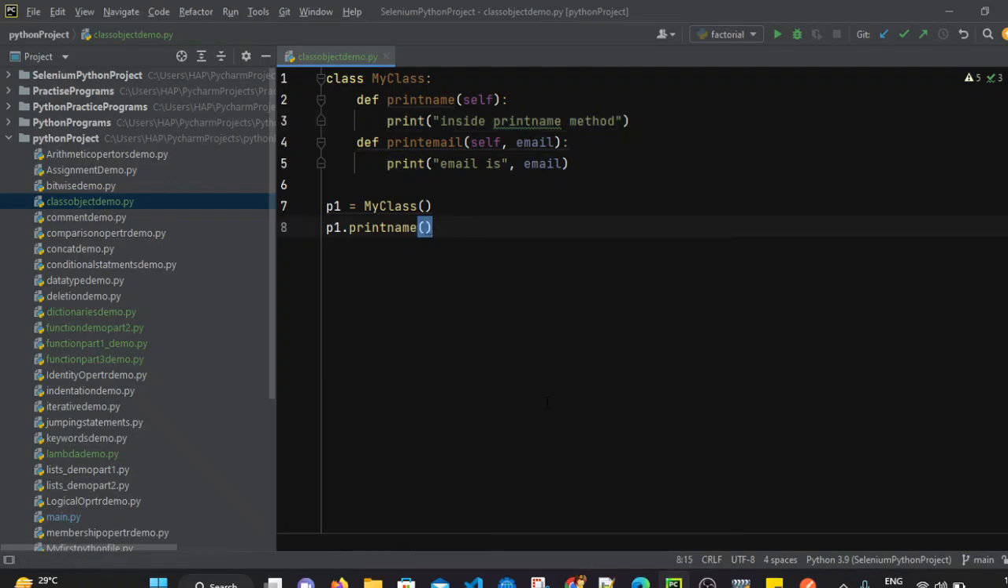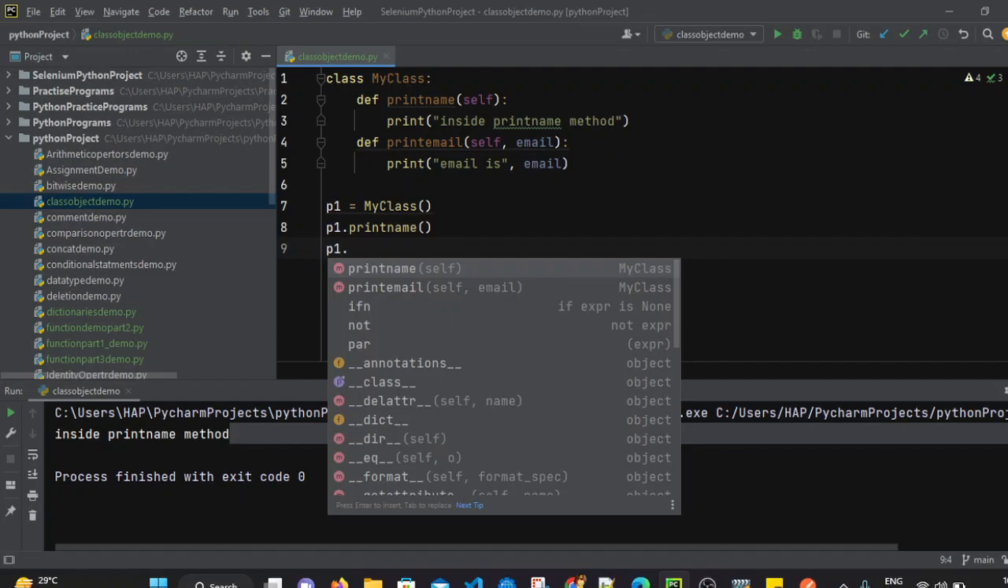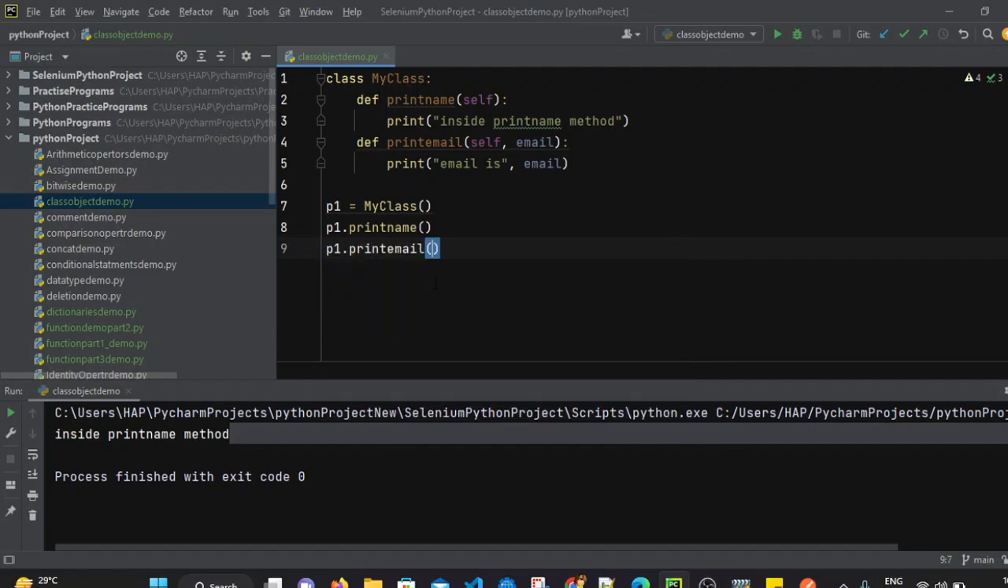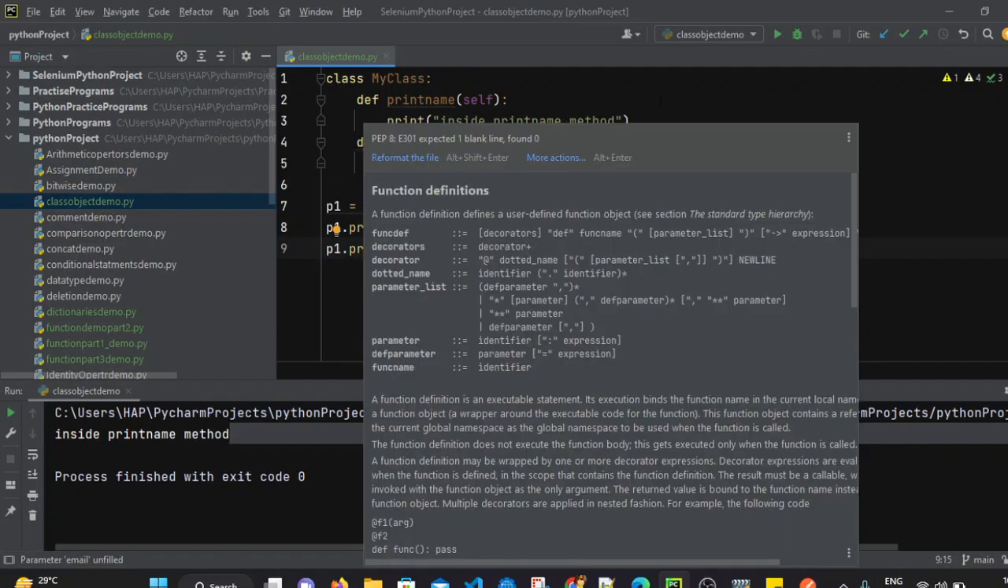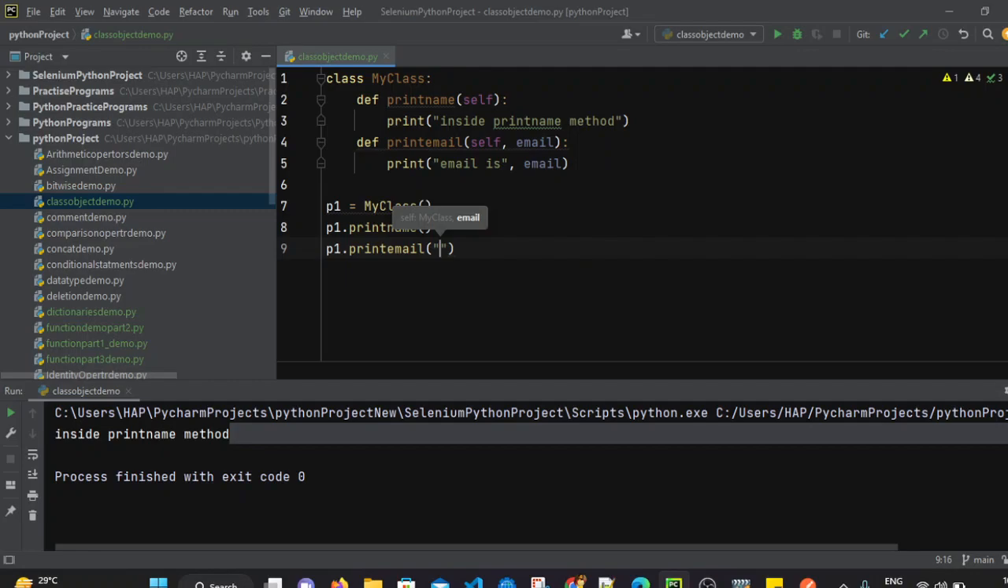When we run this file, you can see the output, right, inside print name method. So by using this object variable, we can call the print name method from my class. Both the methods will be accessible, right? So p1 dot, we can call another method as well, that is print email. But for the print email method, we have to pass a parameter, because when we defined that method, we mentioned that it will accept email as a parameter. So we have to pass some email here. I will just pass, let's say, test@gmail.com. So we are passing the email value which will be printed in this statement, right?